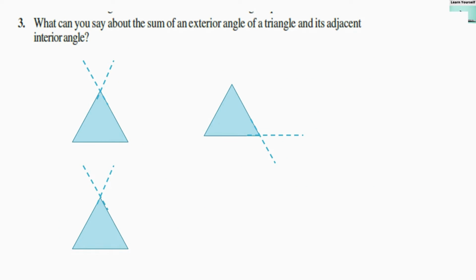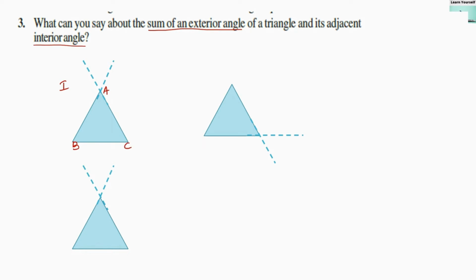Our third question is, what can you say about the sum of the exterior angle of a triangle and its adjacent interior angle? Now let us first understand which two angles they are talking about. In figure 1, let us take this triangle ABC.